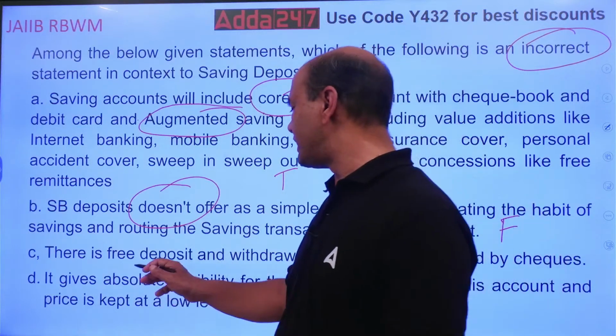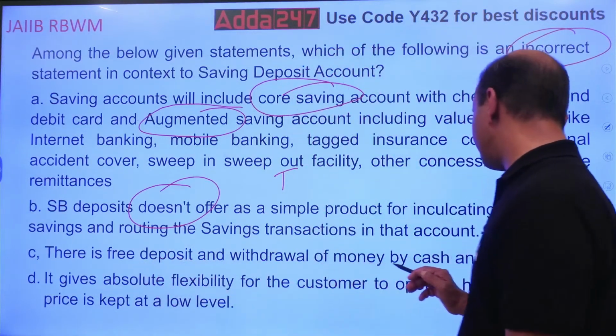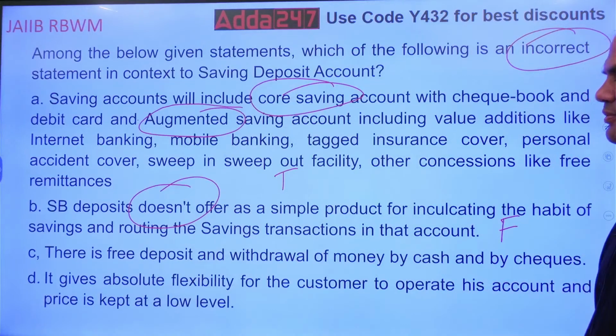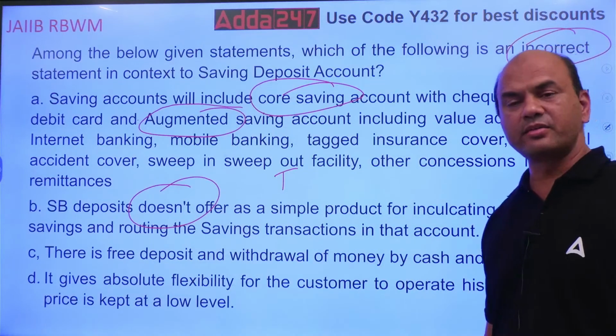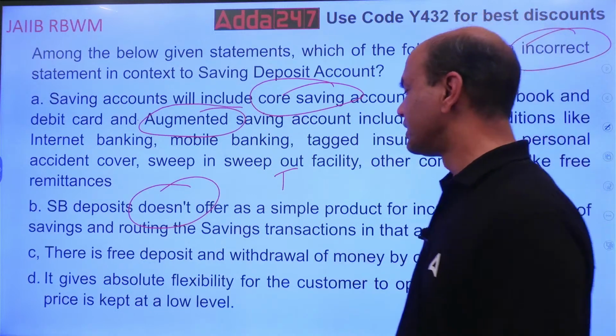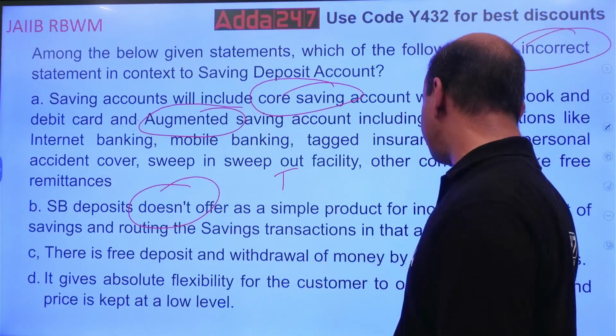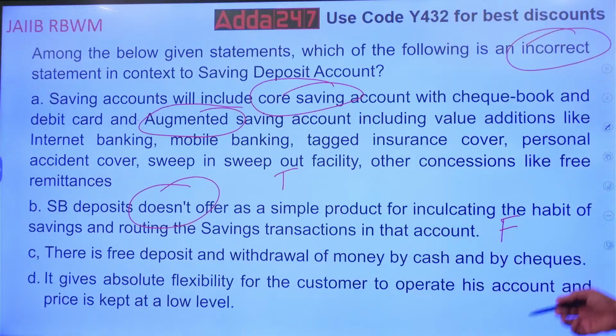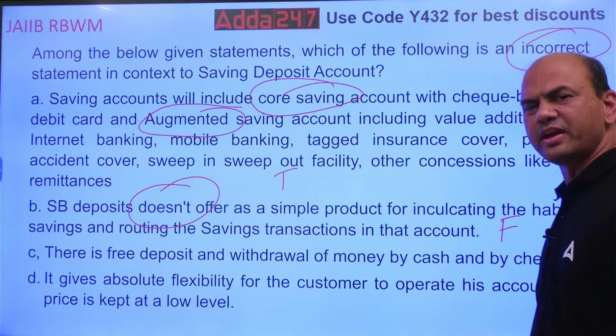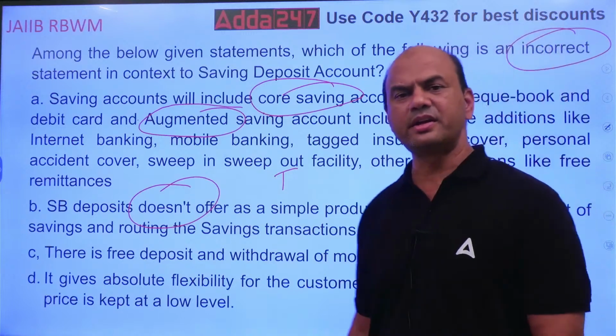There is a free deposit and withdrawal of money by cash and by checks. So this is obviously there. It gives absolute flexibility for the customer to operate his account and price is kept at a lower level. That's why we have such a low cost, right?